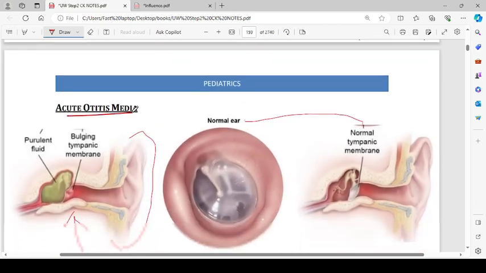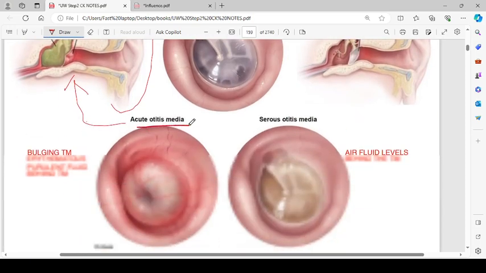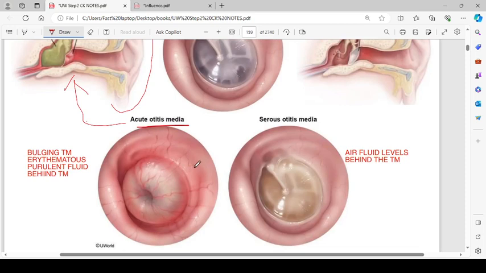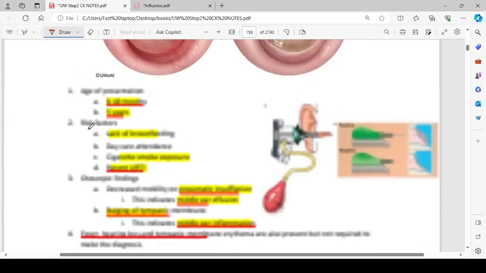Acute otitis media. There will be purulent fluid and bulging of the tympanic membrane. This is the normal ear and normal tympanic membrane. While in the case of otitis media, this is what a tympanic membrane looks like. It is bulging outwards. Bulging tympanic membrane, erythematous, purulent fluid can be seen behind the tympanic membrane. This is serous otitis media. Air fluid levels behind the tympanic membrane can be appreciated, which can't be appreciated in this picture, but trust me, they can be.